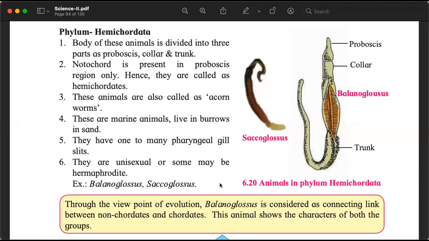This is how they look. The pictures are there. They look very interesting. क्या है ये? Let us read and understand. Their bodies are divided into 3 parts: proboscis, collar, and trunk. Proboscis, to understand in a simple way, is like the mouth. Collar, you can think of it as neck. And trunk is like the chest. And everything else.